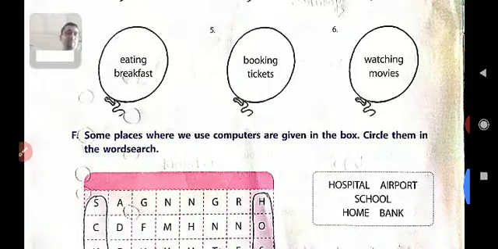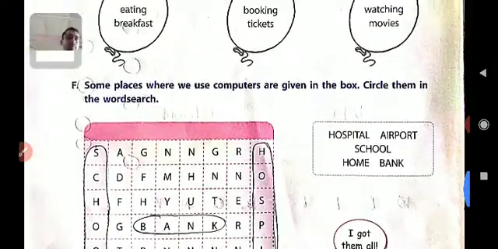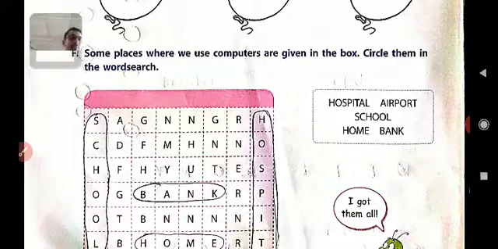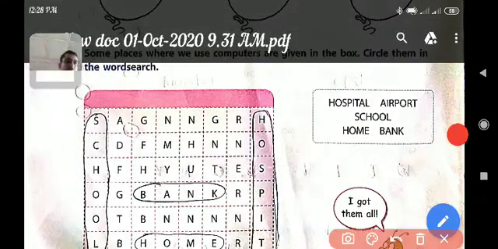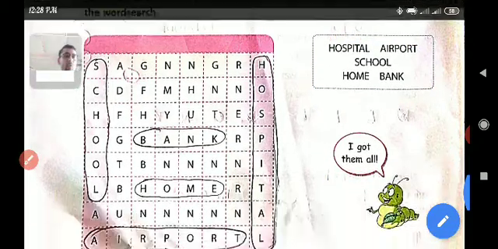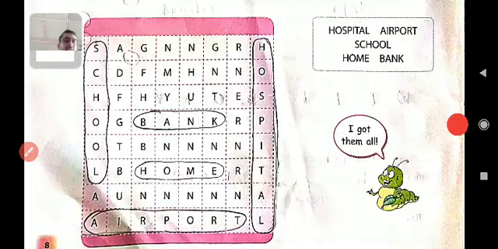Okay. Now question number F. Here is a word chart, and we have to search for the words given in this box. In this box there are the words hospital, airport, school, home and bank. We will search for these words here and circle them. You can see here I have circled them. In the same way you also do it.